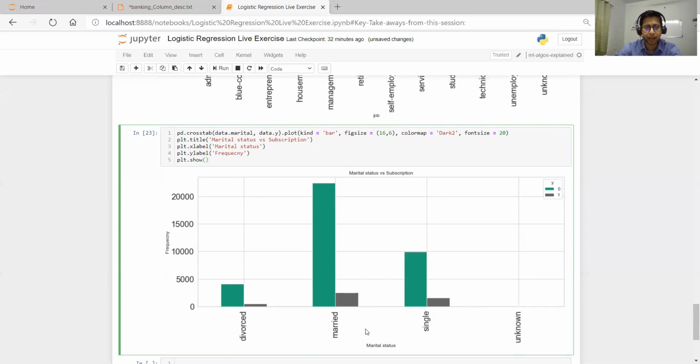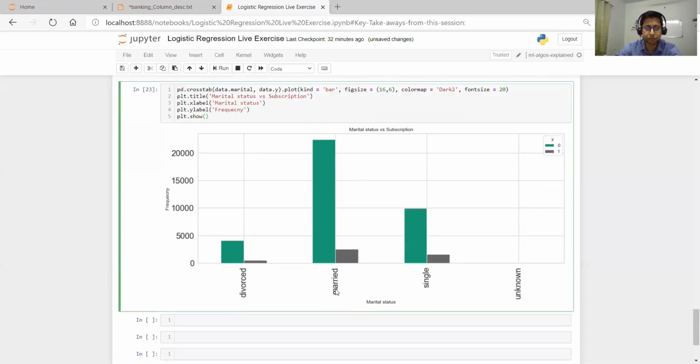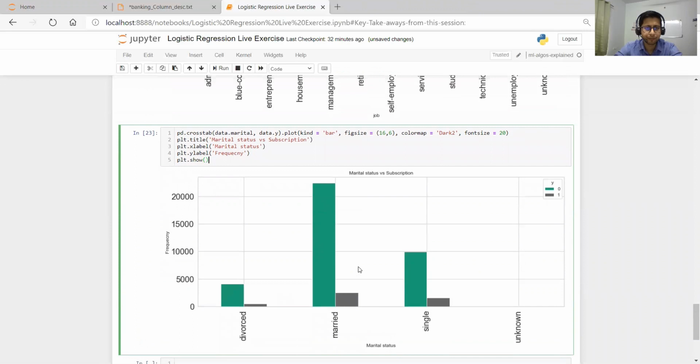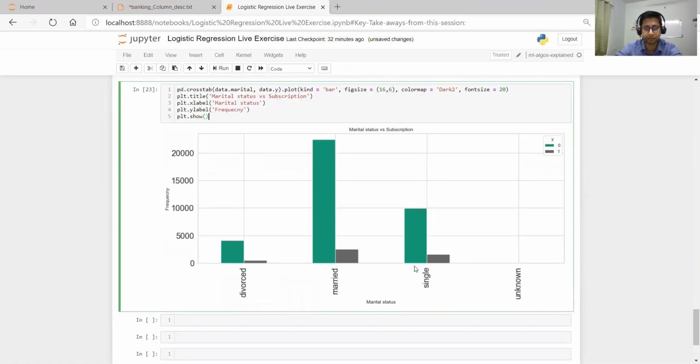Okay, and we have more. Here also you see in the data set, in that campaign, they have contacted more married people because they're expecting married people will subscribe more. Okay, that's the sense they are developing. But this is what your data is telling. I'm not telling anything, the data is telling. So everything is with respect to data. And then next